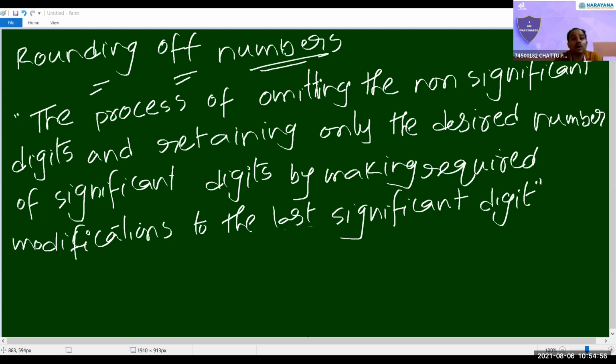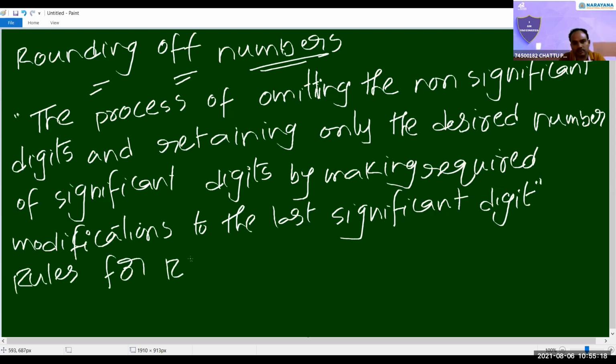By making required modifications to the last significant digit. So this total process we can call rounding of numbers. So here also some rules are there.